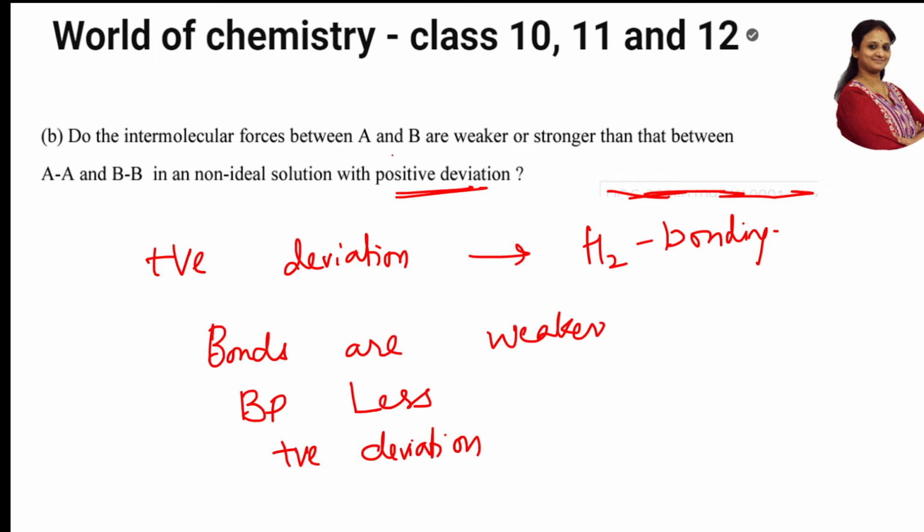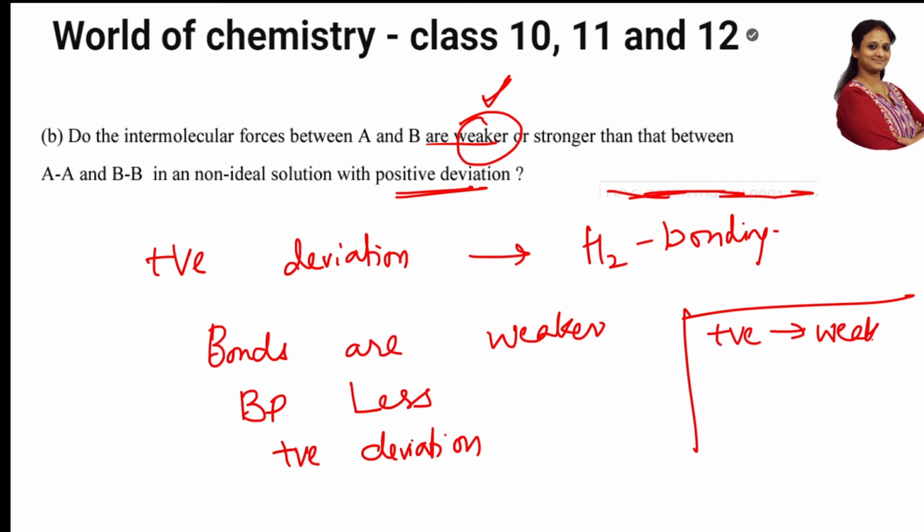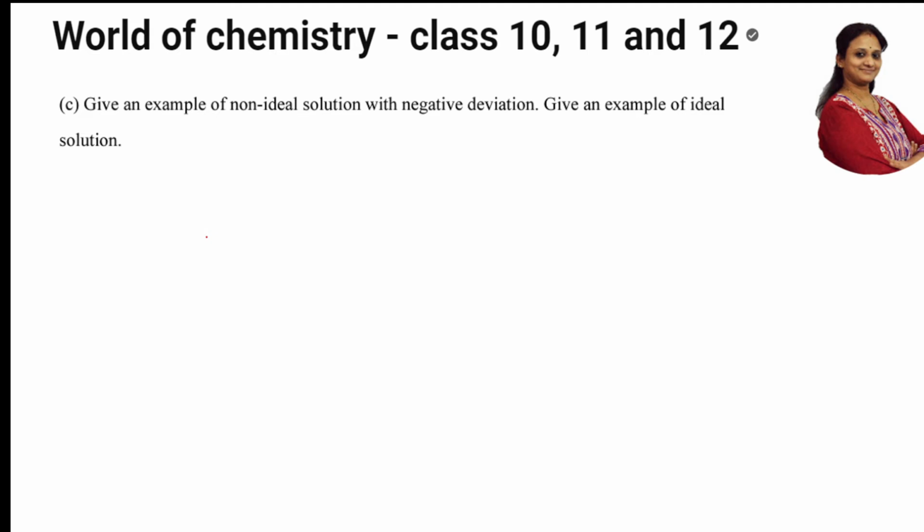So for positive deviation, A and B are weaker or stronger, they're asking. The answer is weaker. Remember like this: if it is positive, bonds are weaker. If it is negative, bonds are stronger. Is it okay, students? Easy? Easy. Done. Next question. Give an example of non-ideal solutions with negative deviation.